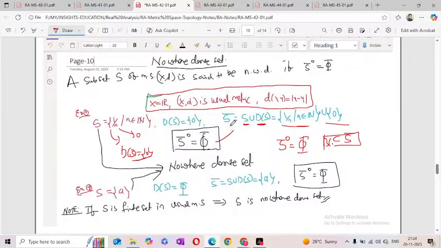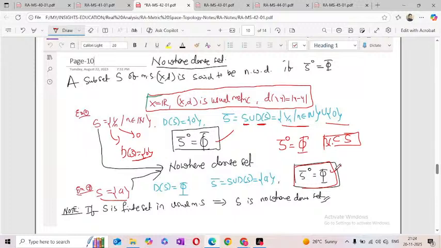Similarly, I'm taking S equal to a single-term set. Also the derived set of this S is empty, and the closure of this S is the single-term set, and here the interior of this closure of S is, observe here, empty.